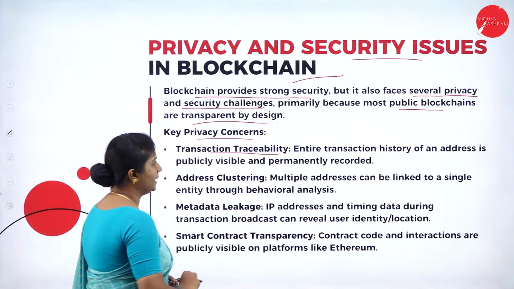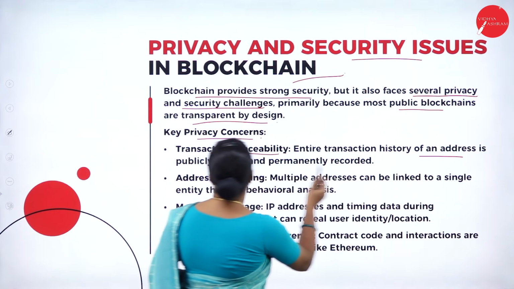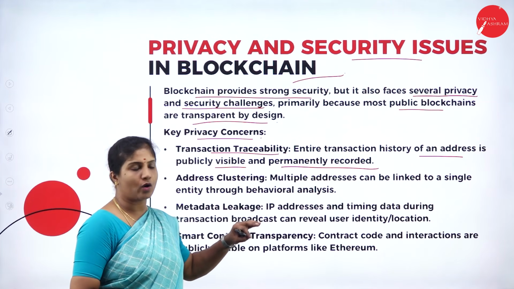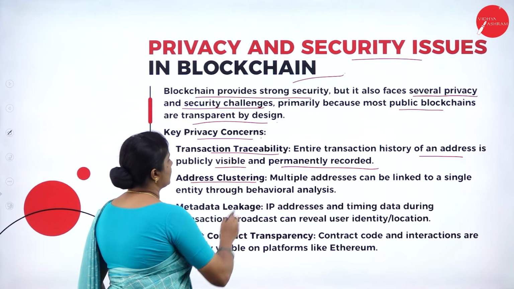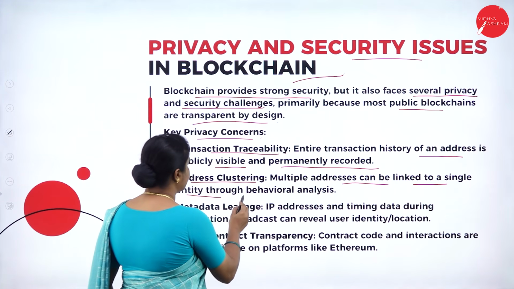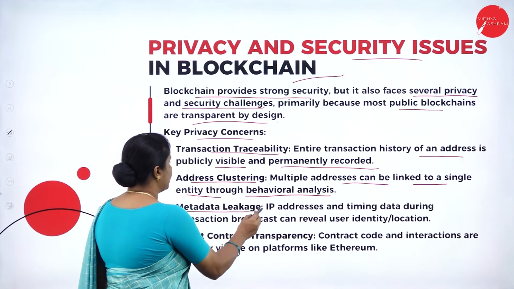Transaction traceability. The entire transaction history of an address is publicly visible and permanently recorded. Next is address clustering. Multiple addresses can be linked to a single entity through behavioral analysis. Metadata leakage.